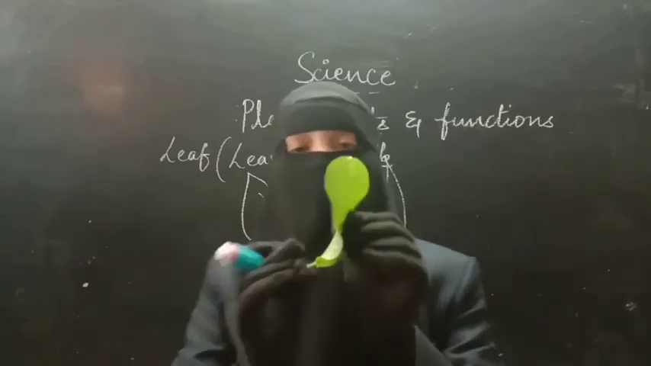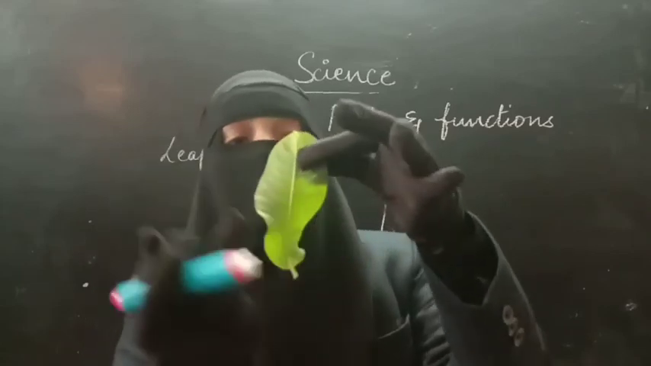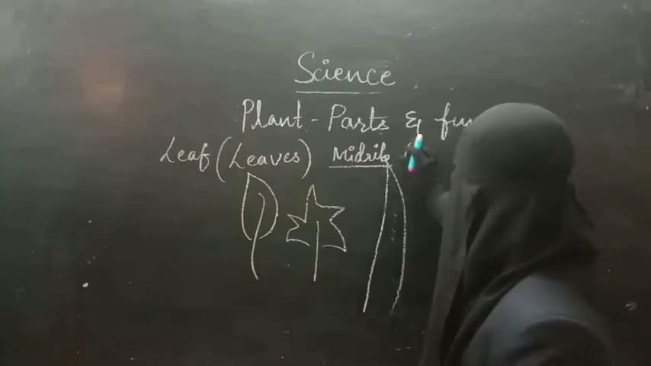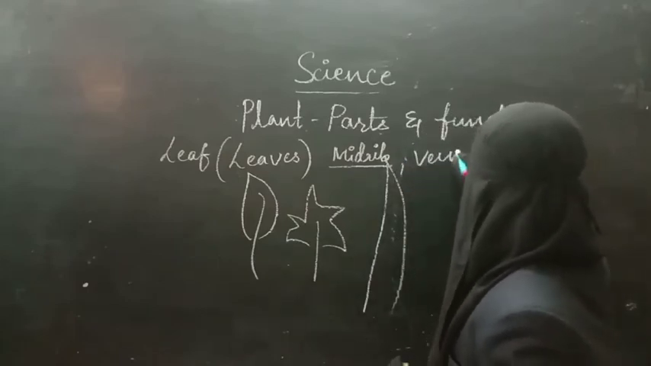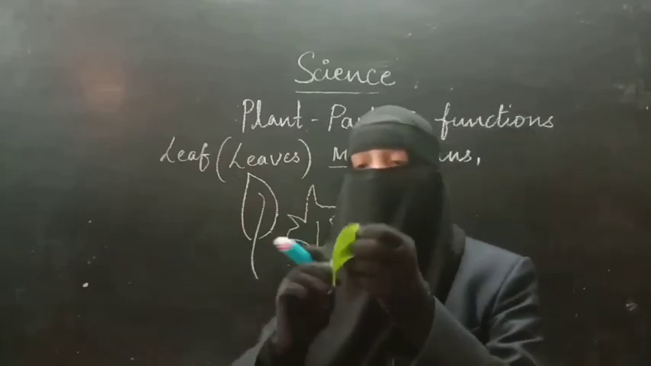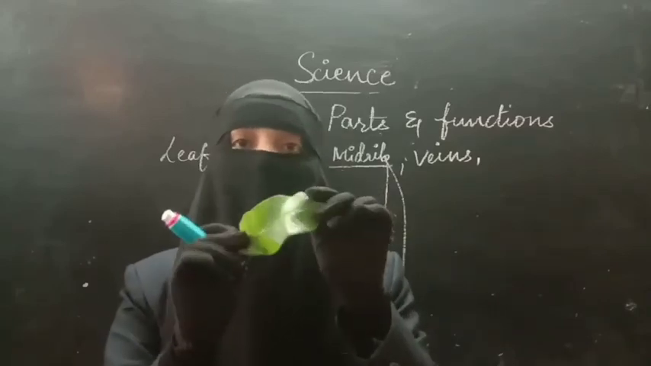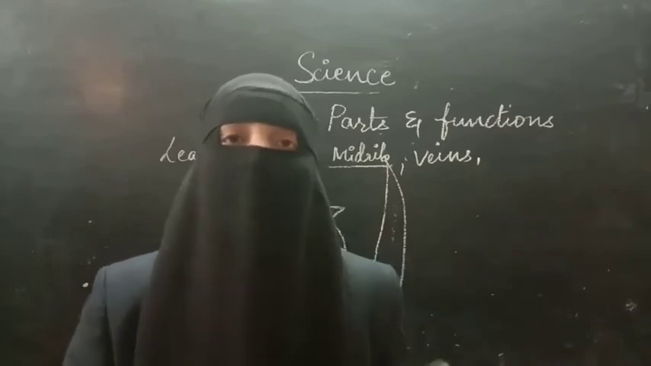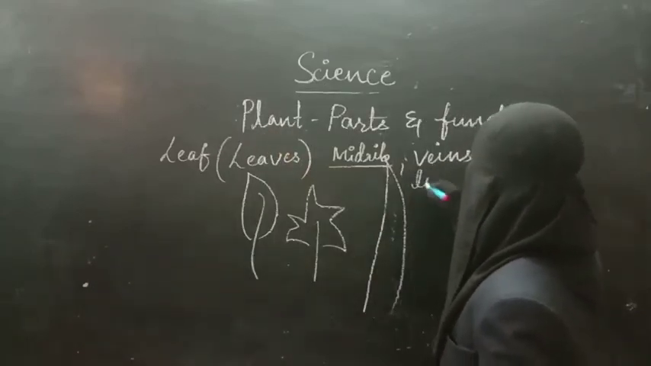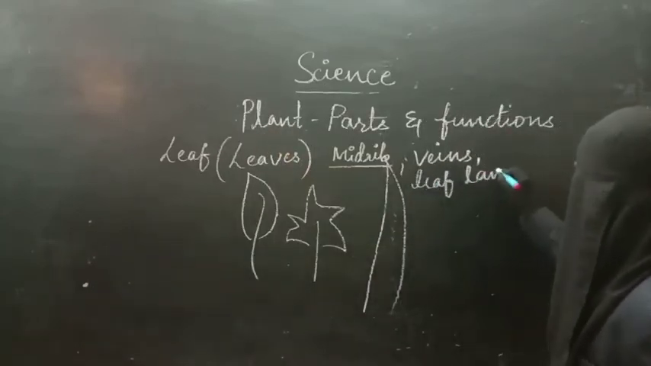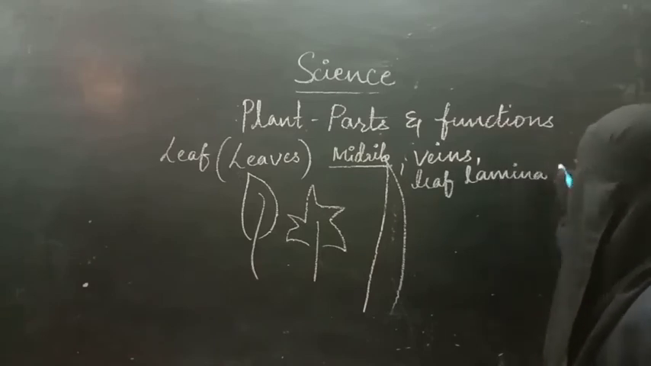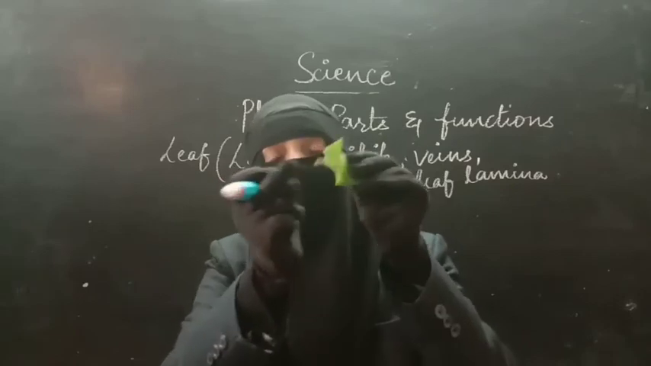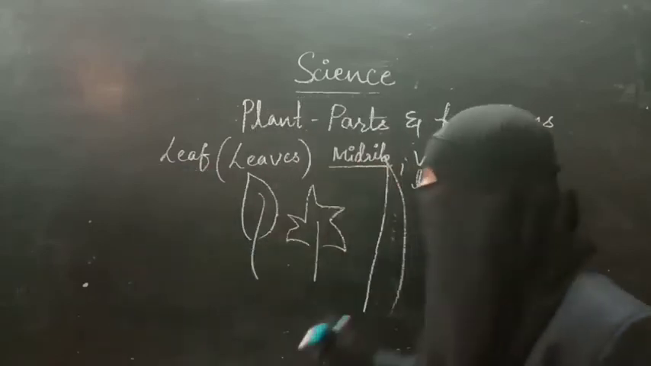Next one. After the midrib, we can see some lines going here. These lines are called veins. These are veins. Every leaf will have these veins. The area where these veins are present is called the lamina, leaf lamina. And this is the leaf base. Through this base only the leaf is attached to the branch. So it is the leaf base.